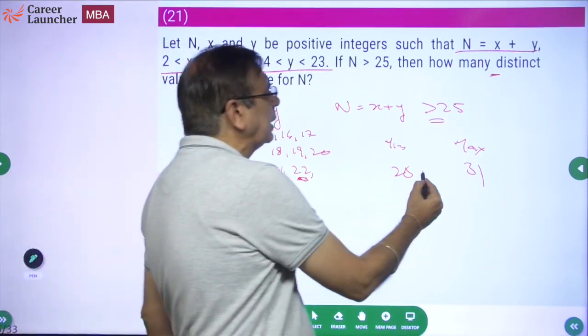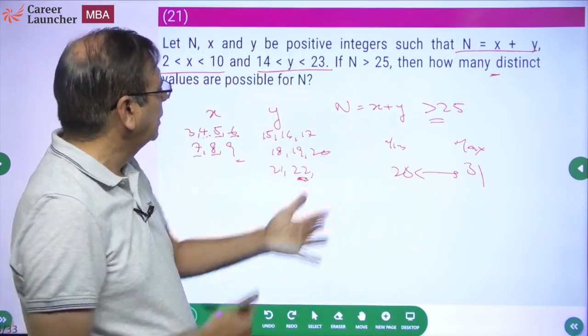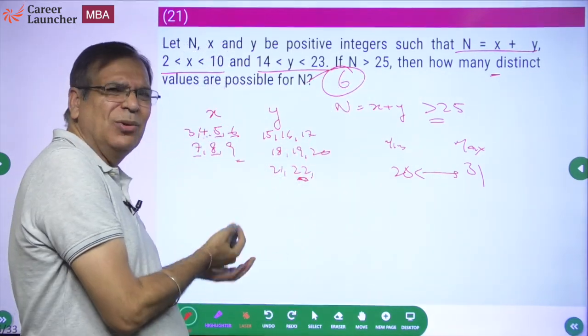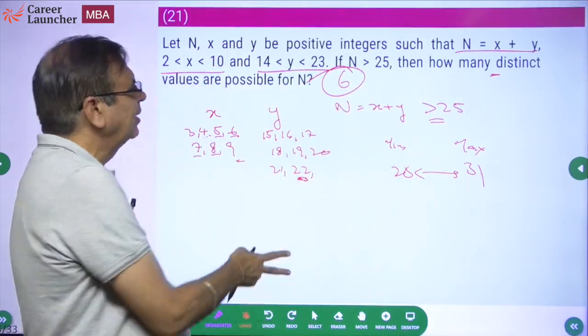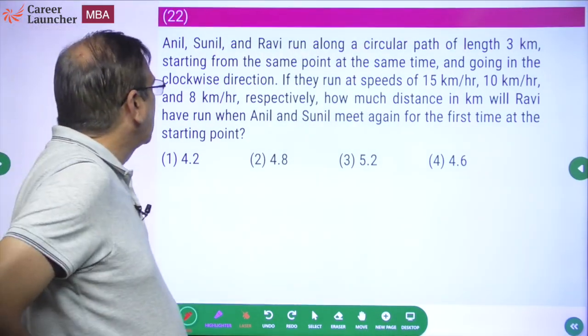So how many values? 26 to 31. All of them will be there. 26, 27, 28, 29, 30, 31. So answer should be 6. No jugaad, nothing. Write the values, do the calculation, get the answer. Okay. A bit of jugaad out here.